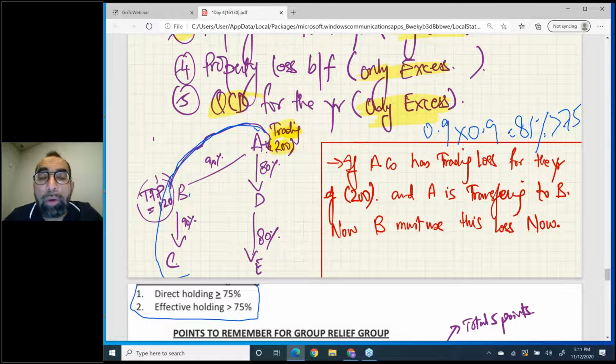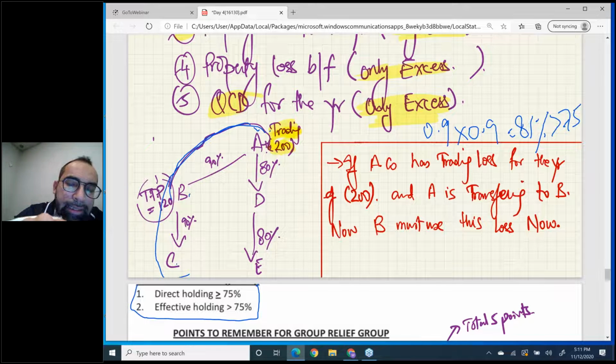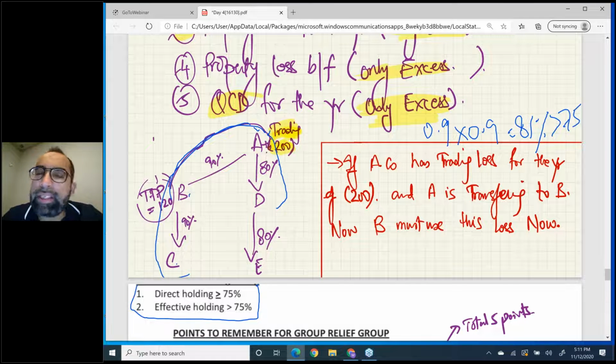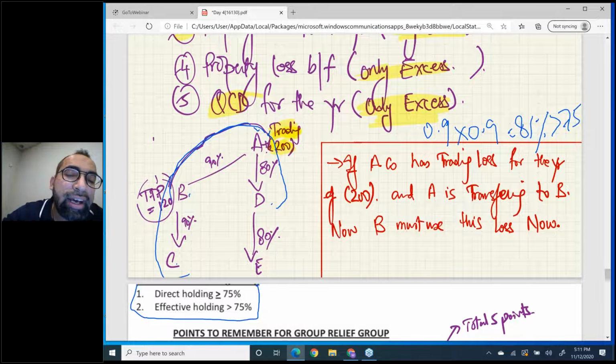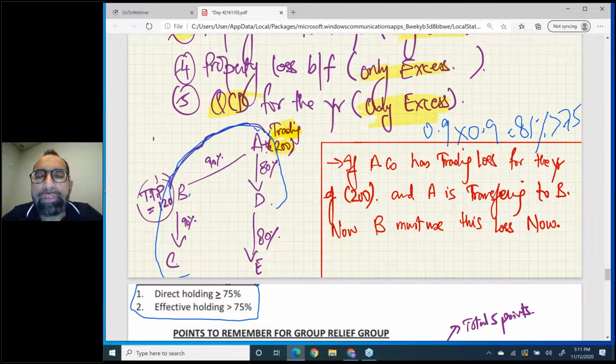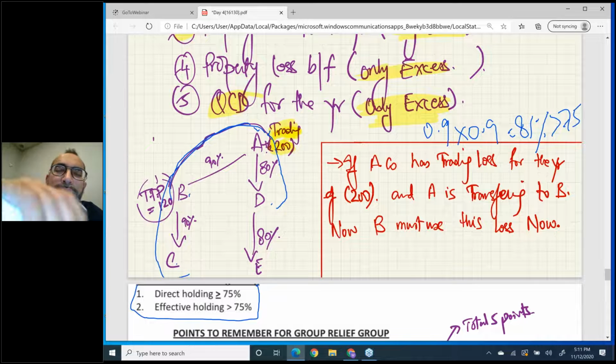Okay, 75% group. Now come to D. A has 80% holding in D, which is greater than 75. So yes, D is also part of the big group. Now there is a turning point. D has direct holding of 80% in E. Yes, D and E can make the group, but E cannot be part of the big group from top to bottom.